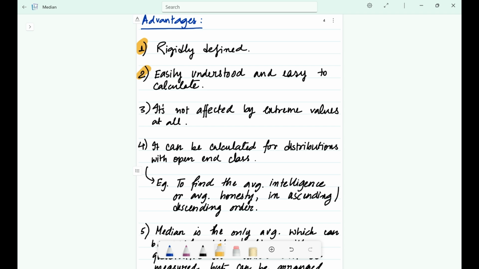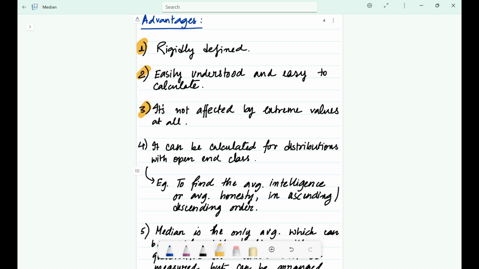Number two, it is easy peasy. It's super easy to understand. It's just the middle value, right? And for small data sets, it's a breeze to calculate. Number three, it's the rock. It is not affected by extreme values at all, right?